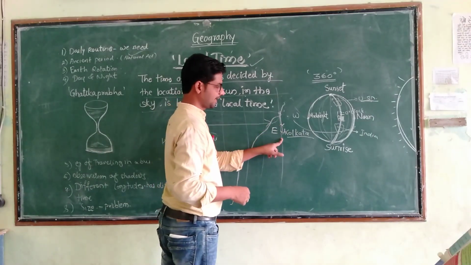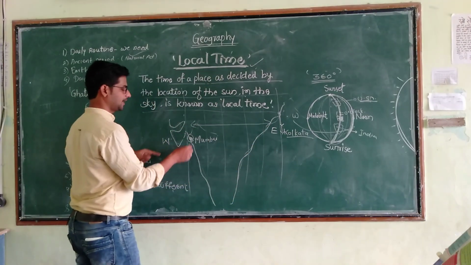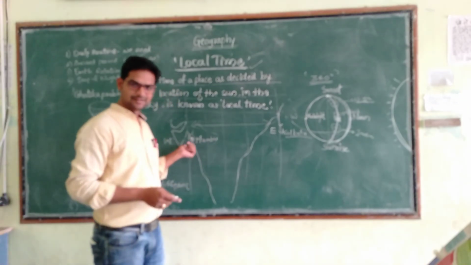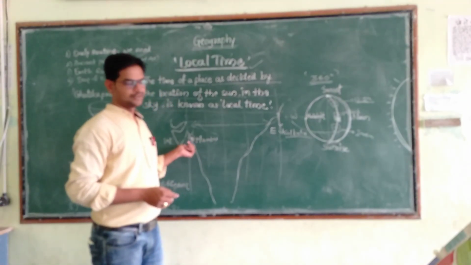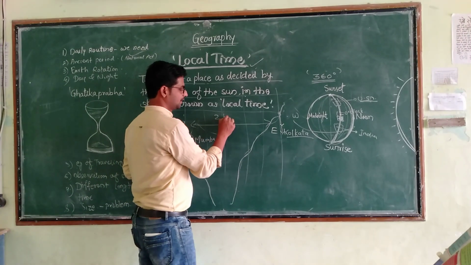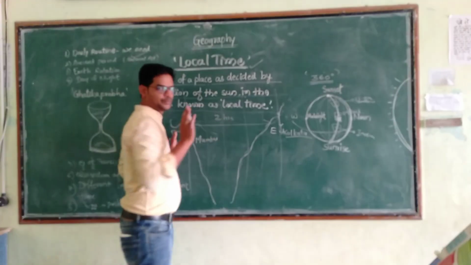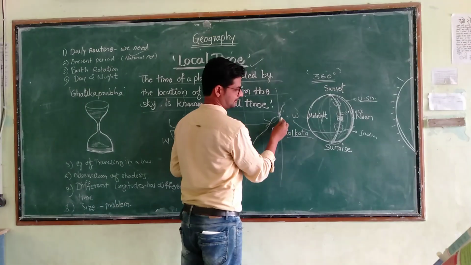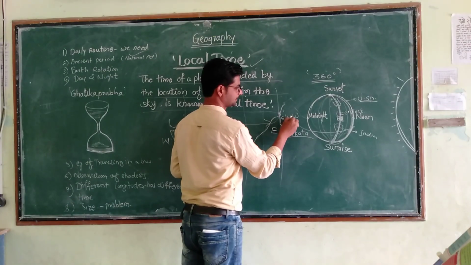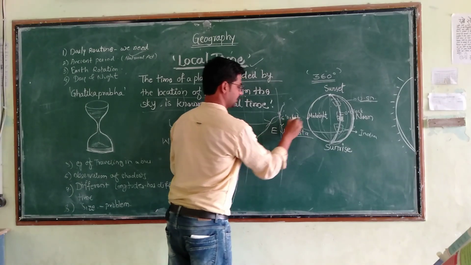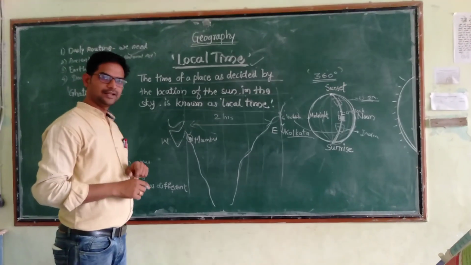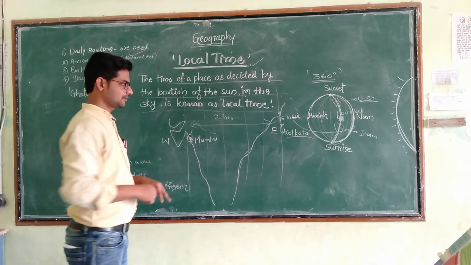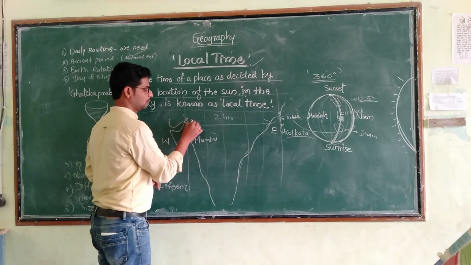This will be the sunrise, and after some period of time Mumbai will come in front of the sun and there will be sunrise. There is a 2 hour lag between these two places. If here is the sunrise at 6 o'clock, then Mumbai will experience the sunrise after 2 hours, at 8 o'clock.